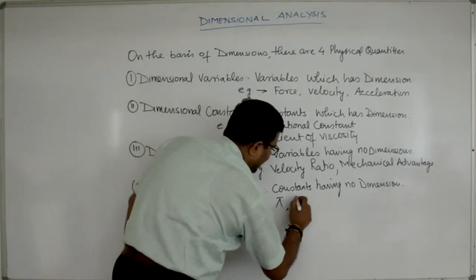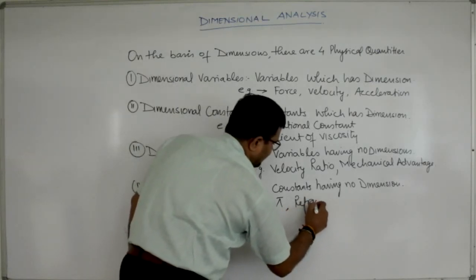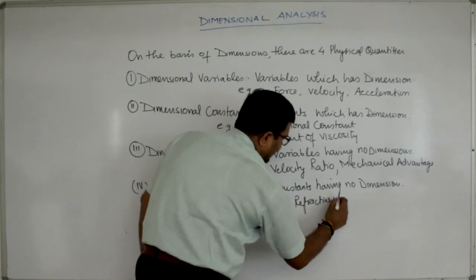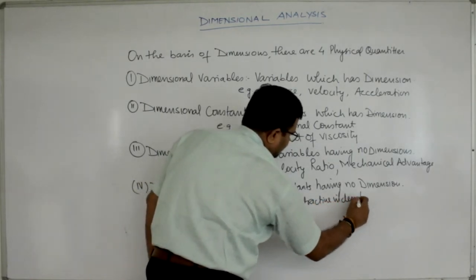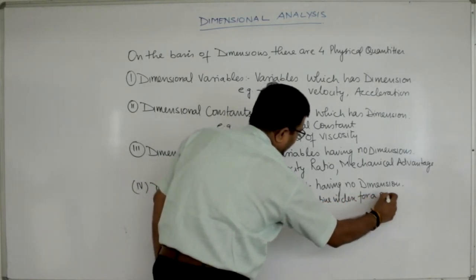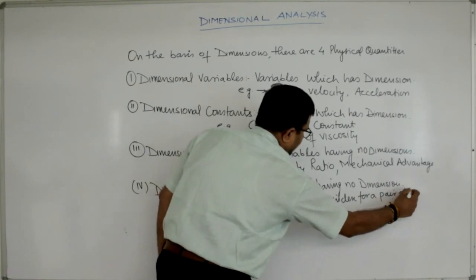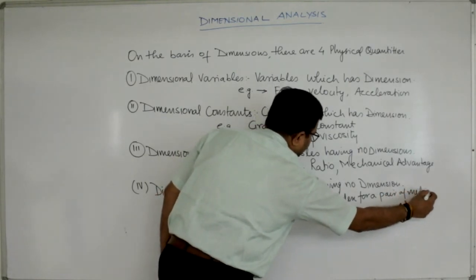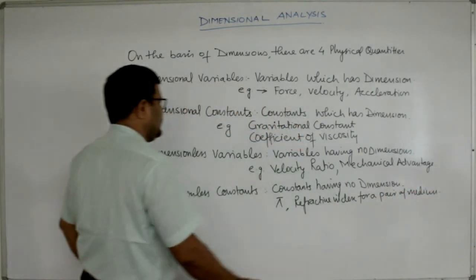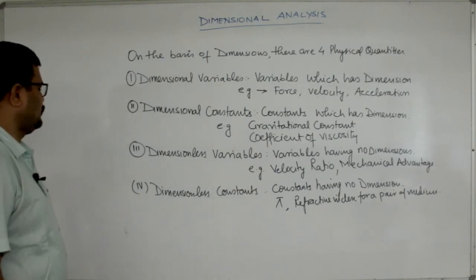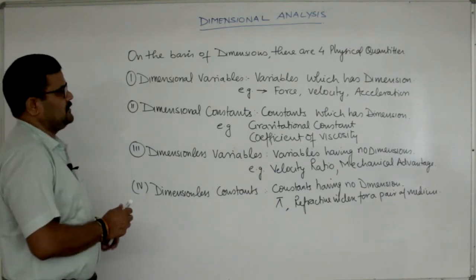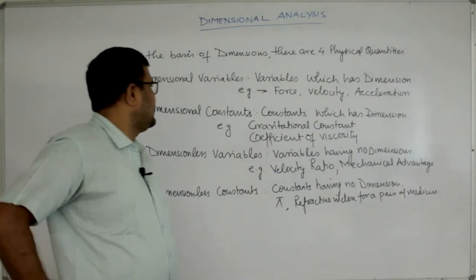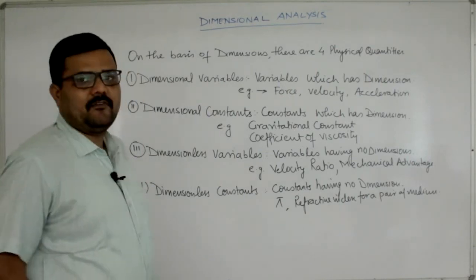Then refractive index for a pair of media, relative density and others are also examples of dimensionless constants. These are the 4 physical quantities on the basis of dimensions.